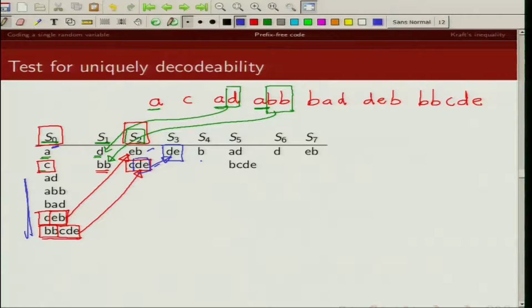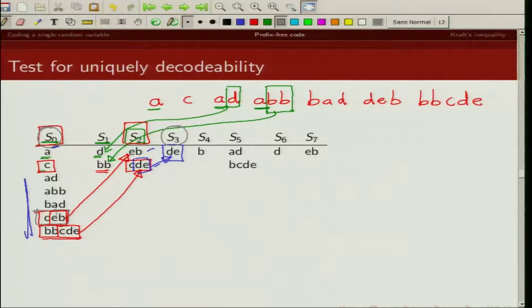Now how do we find this set S4? We are now going to compare S0 with S3. So DE, right? Do we have any code word in S0 which starts with D, which has prefix DE? The answer is yes, that's this one.